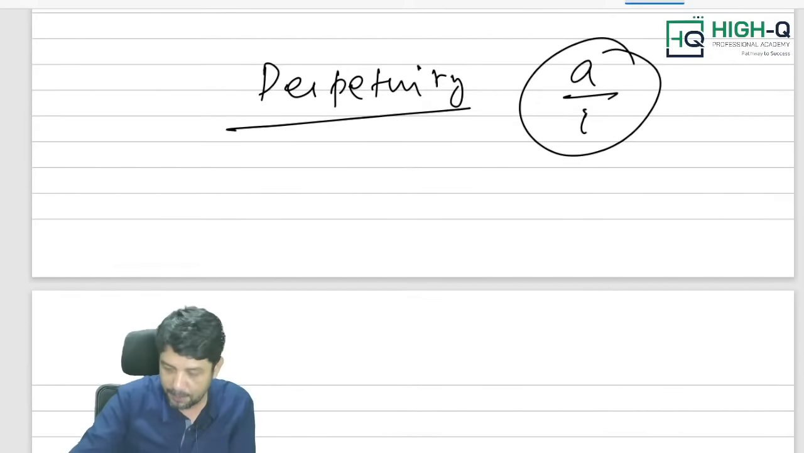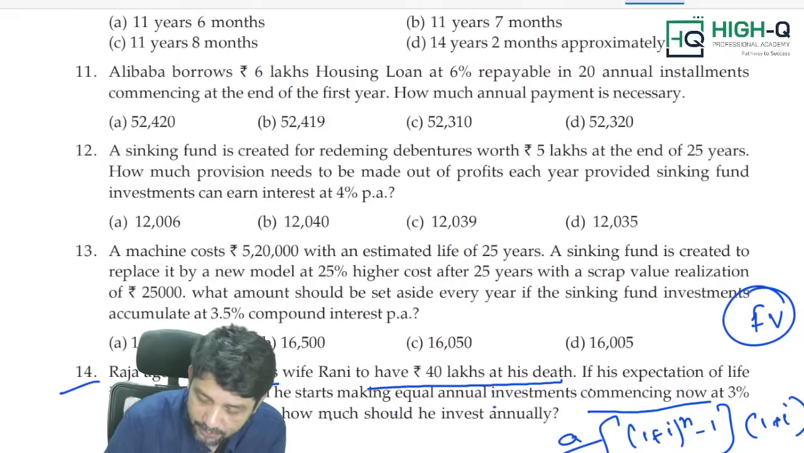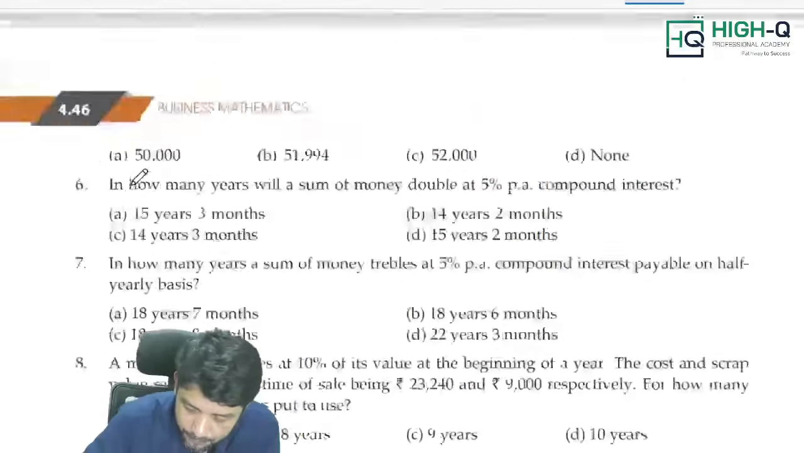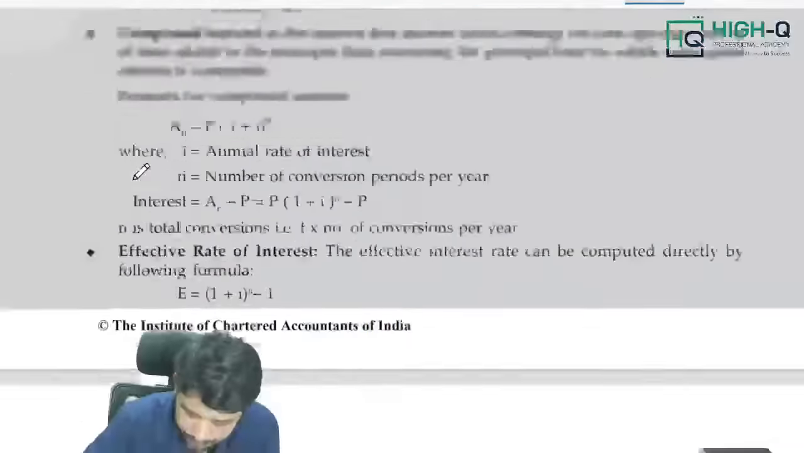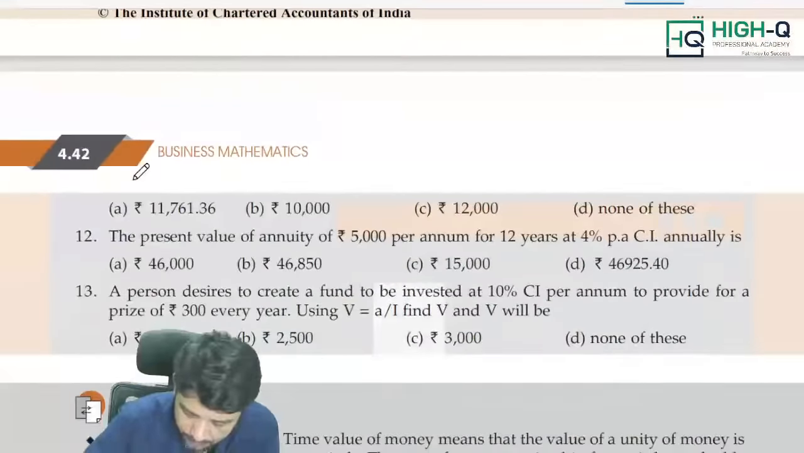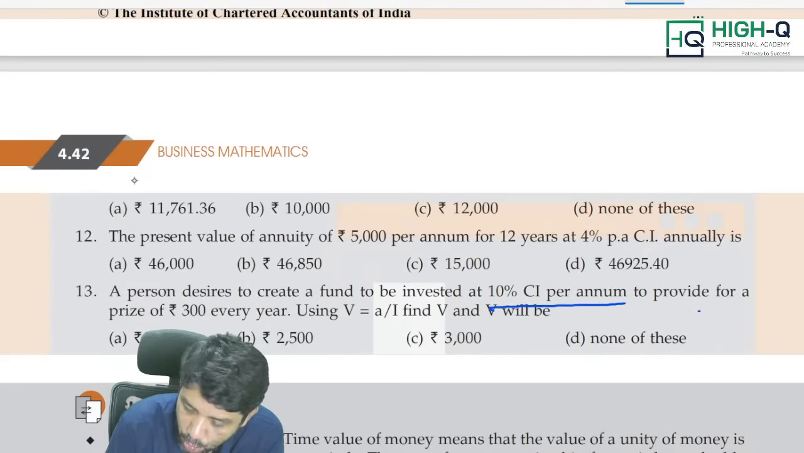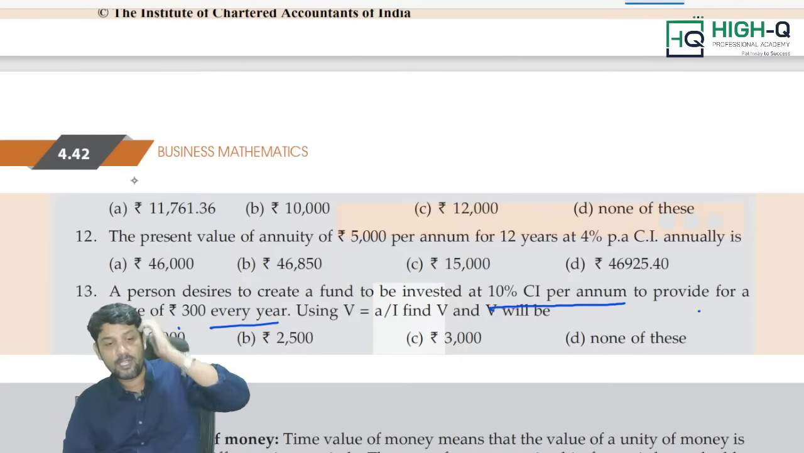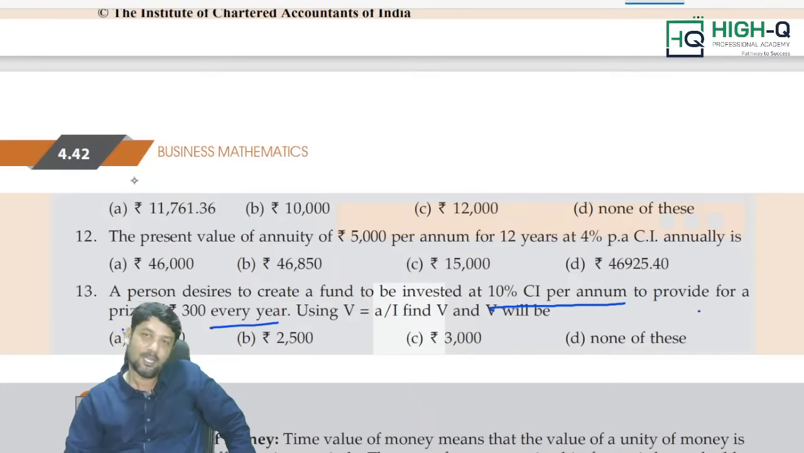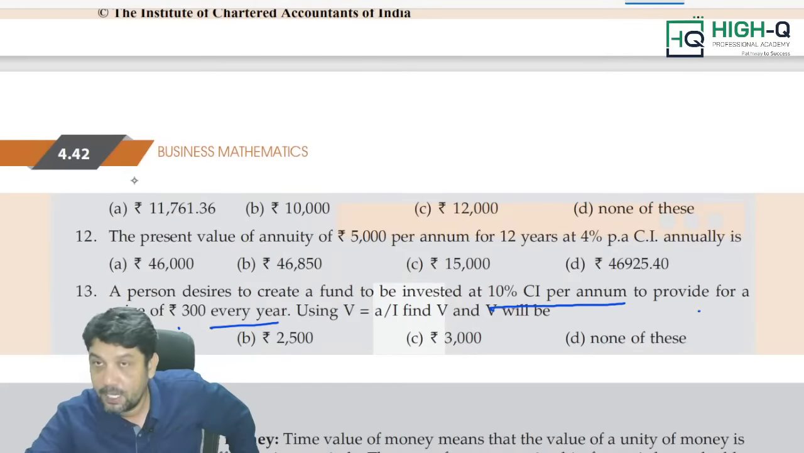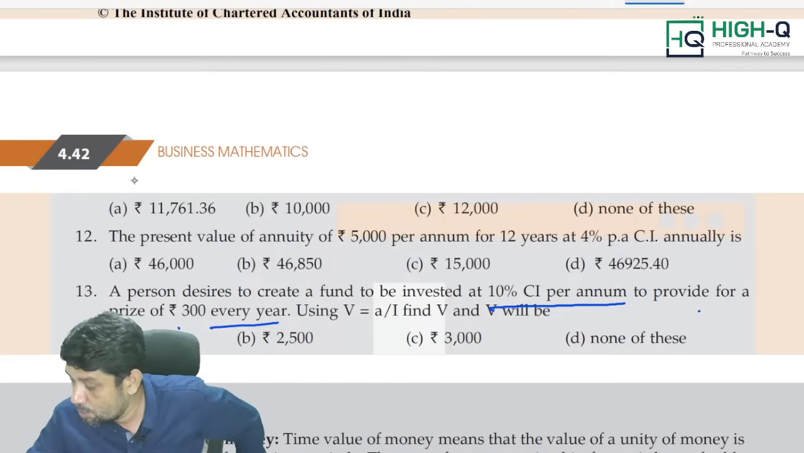Sir, can you please do one sum for me? Of course, my dear, we have a problem here. Look at this. A person desires to create a fund to be invested at 10% compound interest per annum to provide for a prize of 300 rupees every year. Here every year is given, but the number of years is not mentioned. Of course, this problem is based on perpetuity. Sir, are they asking questions based on perpetuity? Of course, my dear, perpetuity questions are compulsory questions. Do not ignore perpetuity questions.